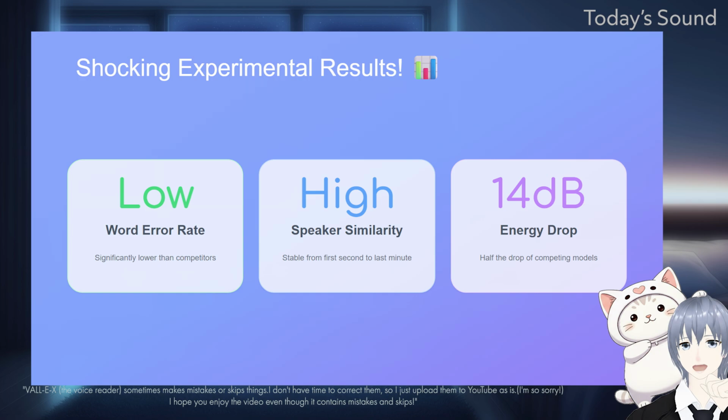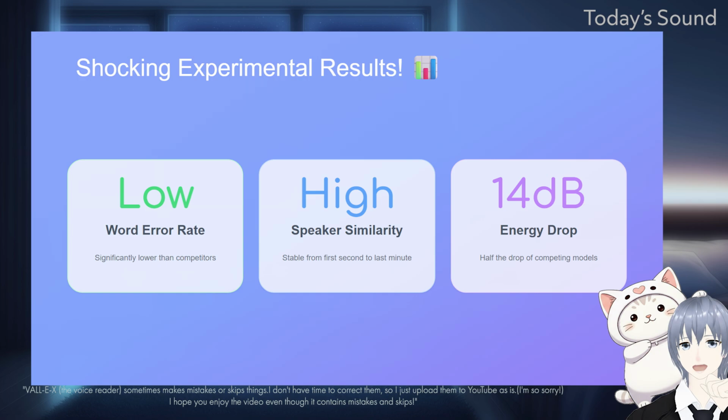They measured the word error rate to see how intelligible the speech was. Our proposed method achieved significantly lower error rates compared to all other systems. Models that rely on aggressive compression, like VoiceBox, showed significant degradations and higher error rates.